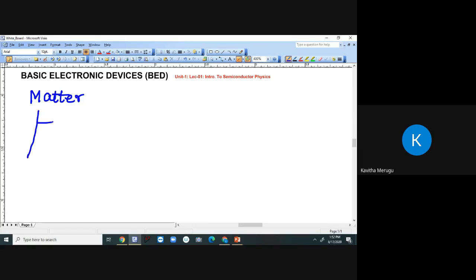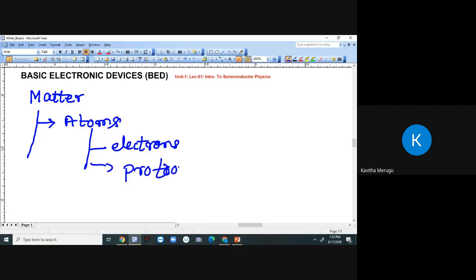Matter holds atoms, right? Atoms consist of electrons, protons, and neutrons. Okay. So every atom consists of electrons, protons, and neutrons. So if we talk about a few important parameters of all this, what should we do?